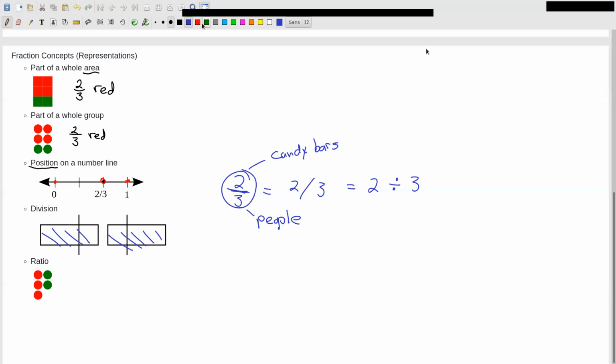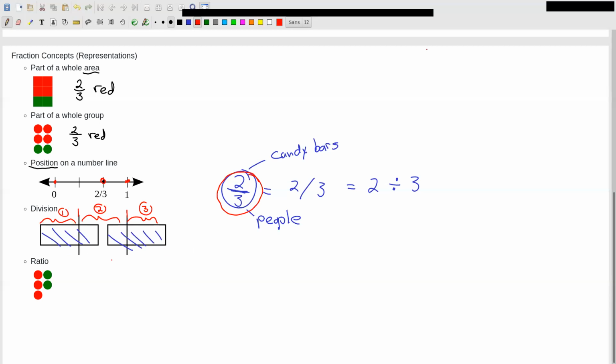I claim I can make a special cut through the candy bars such that this is what person 1 gets, this is what person 2 gets, and this right here is what person 3 gets. And how much do they each get? They each get 2/3 of a whole candy bar.